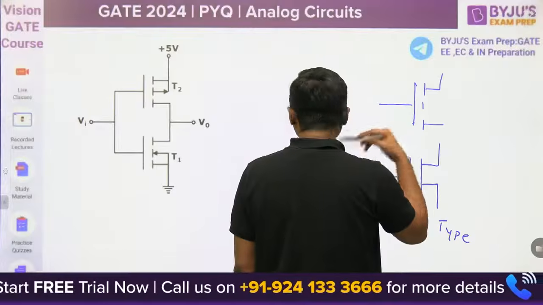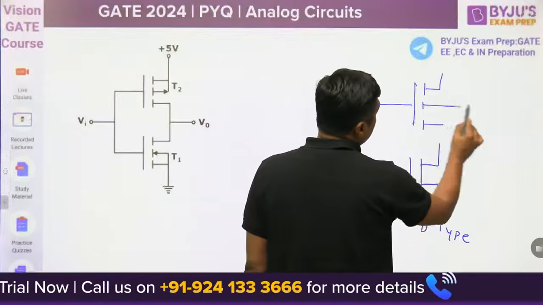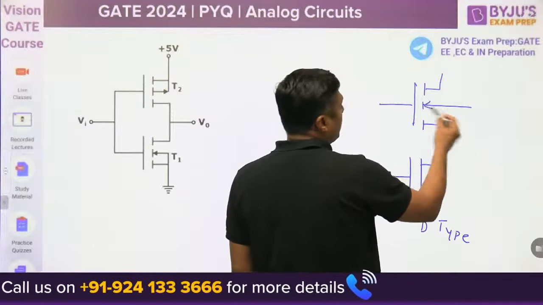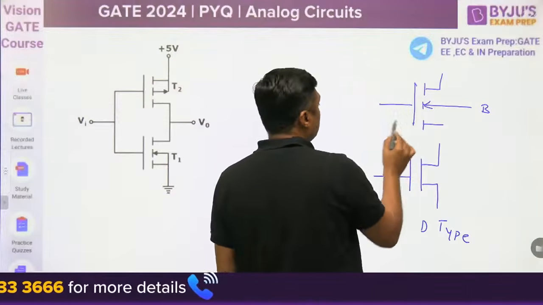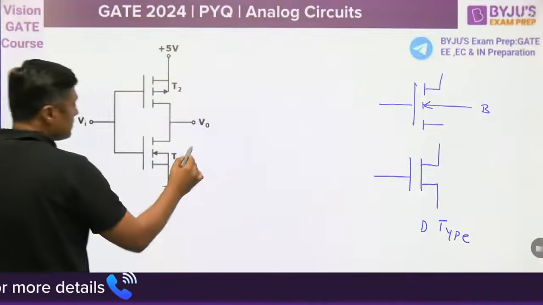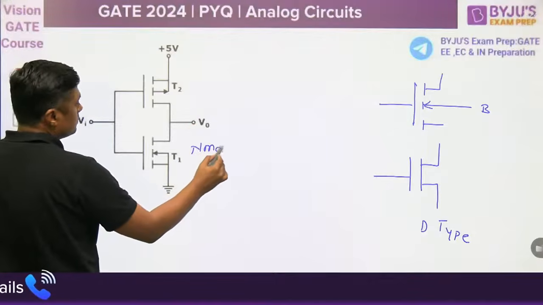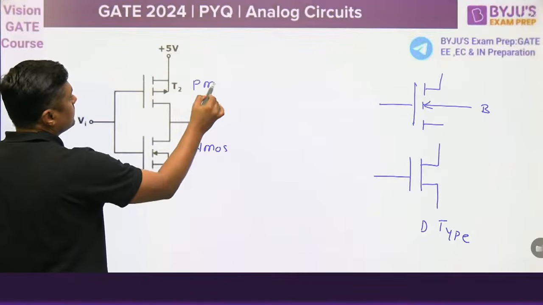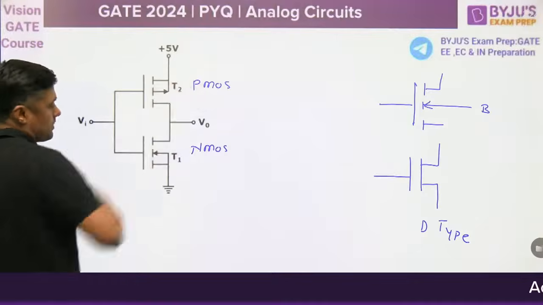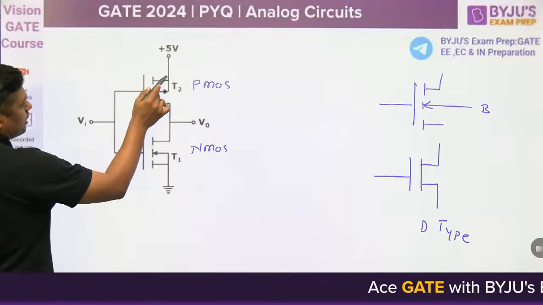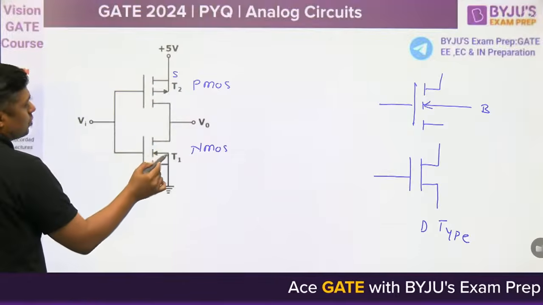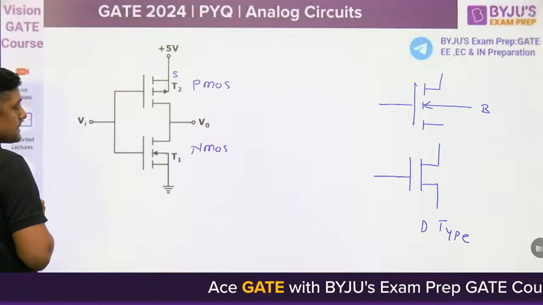Now, whether it is an NMOS or PMOS is decided by the arrow. If the arrow from the body terminal points inside, it means the body is P-type and the channel is N-channel, so this is the NMOS and that is the PMOS, and this is the overall CMOS. Normally the body is shorted to the source.